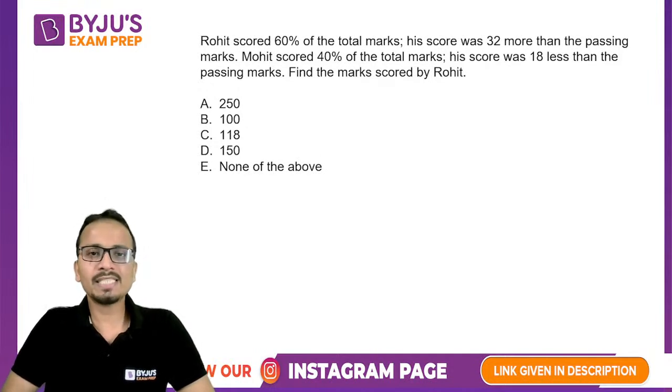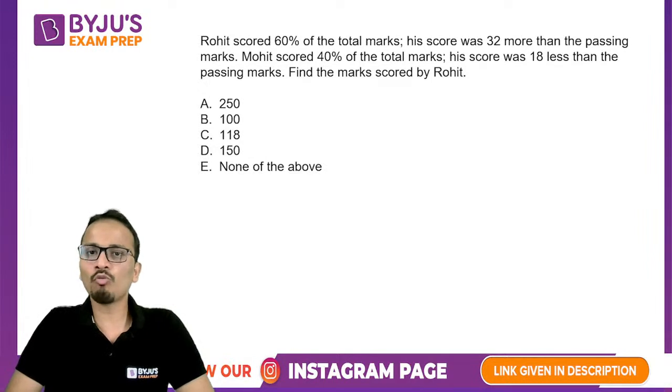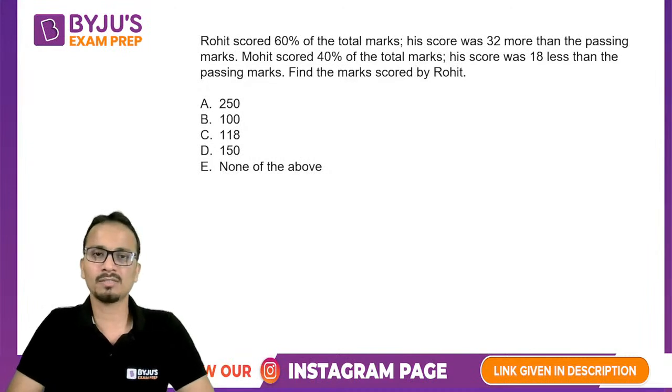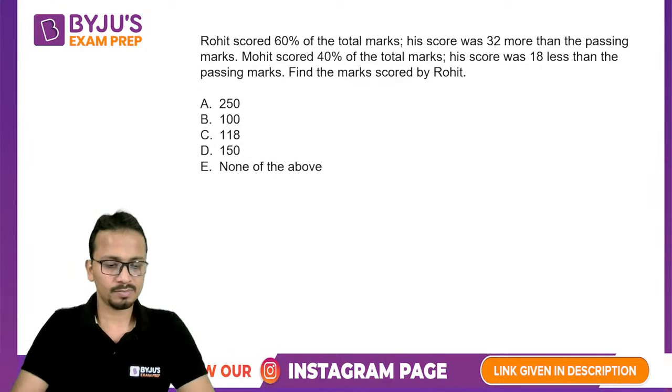Rohit scored 60% of the total marks. His score was 32 more than the passing marks. Mohit scored 40% of the total marks. His score was 18 less than the passing marks. We have to find out the marks scored by Rohit.